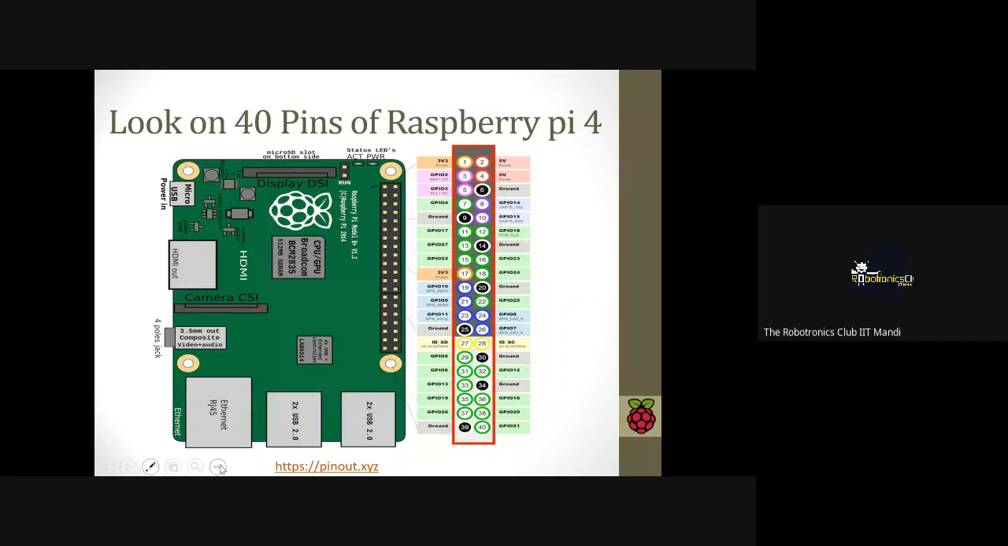So I have given you the link pinout.xyz, you can just click on that link and learn about the different pins. Till now, if you have any doubt, then you can ask.